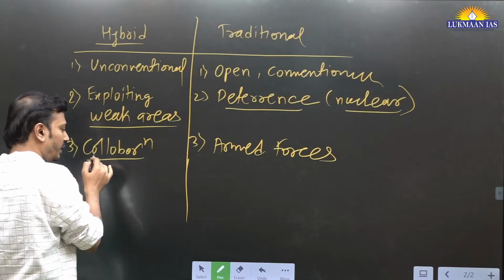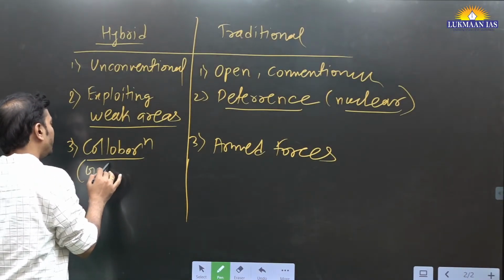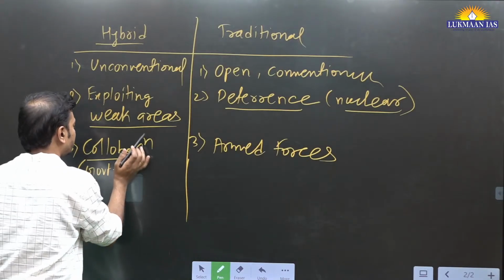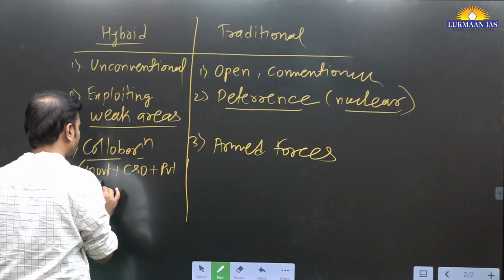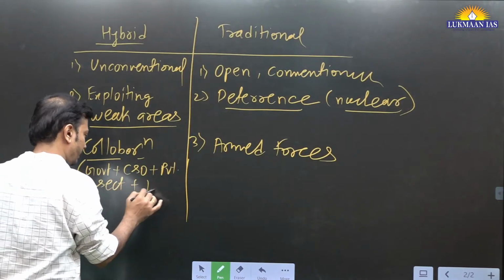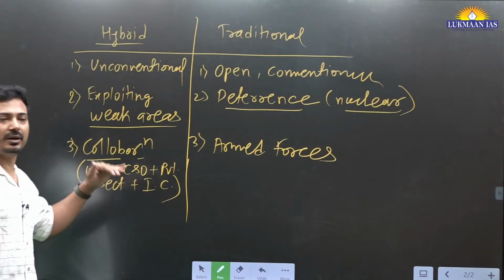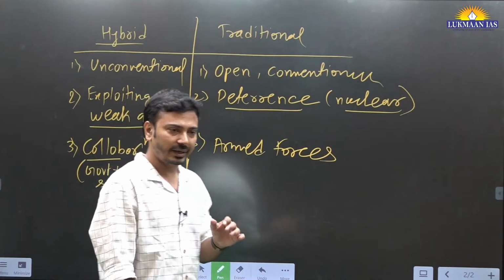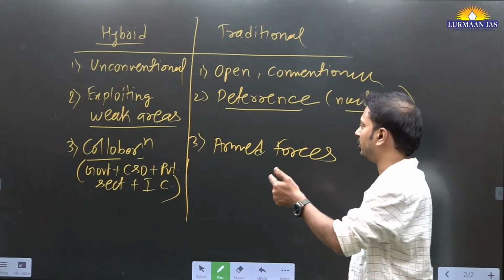Collaboration not only within the government departments, but government plus civil society organizations plus the private sector plus international cooperation. Collaboration at different levels and among different organizations is required to deal with this. This is a very important difference.